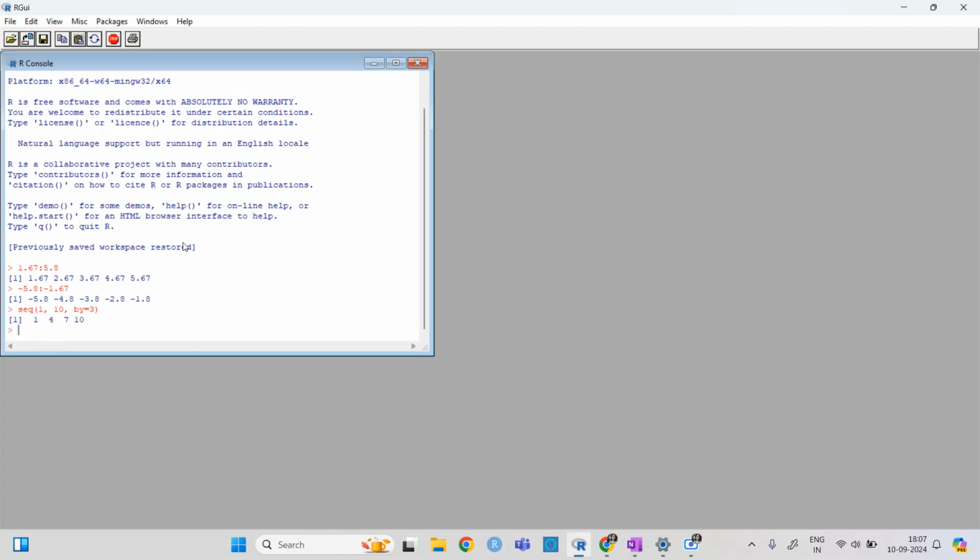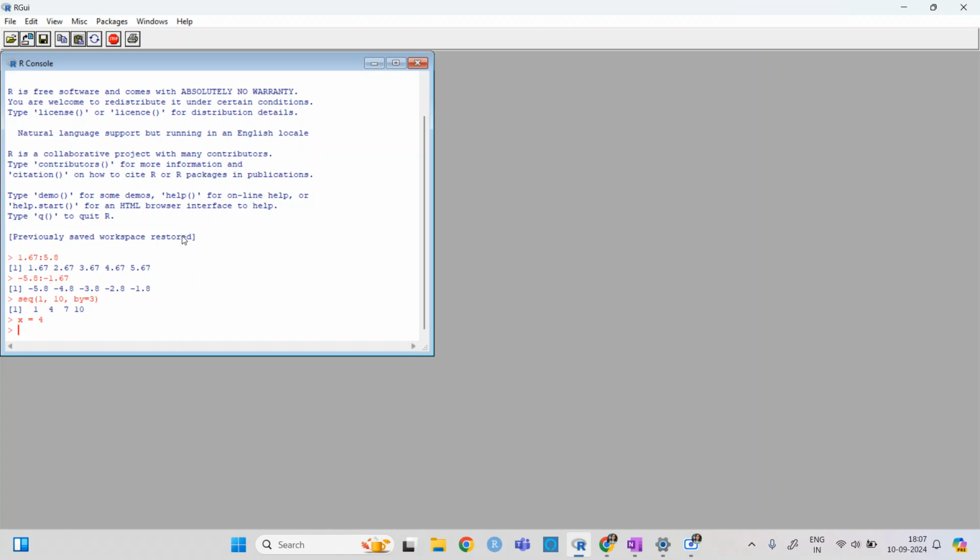What else we can do is make use of variables here. Let's say x is equal to 4, and then we write sequence from x to 7.9 times x, by 2 by x.